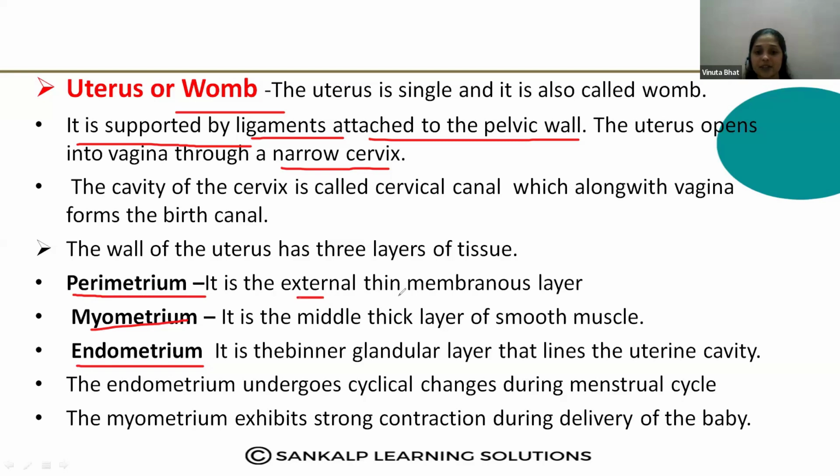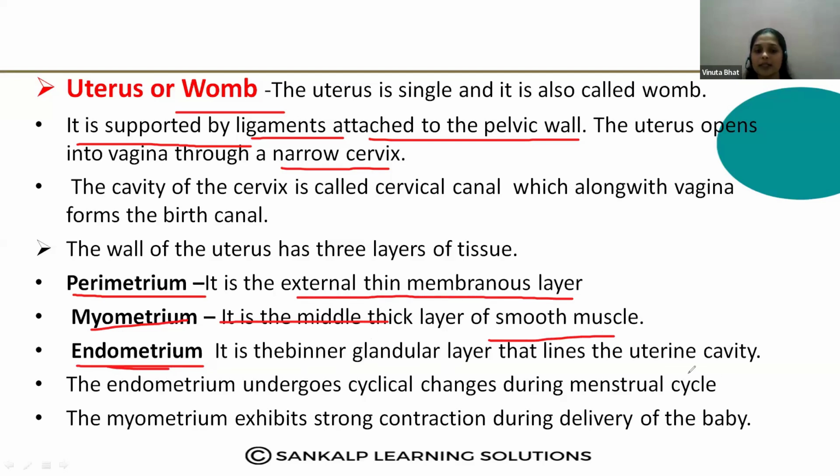Perimetrium is the external thin membranous layer. Myometrium is the middle layer, which consists of smooth muscle. This has also been asked: the middle layer which consists of smooth muscle is called the myometrium. Endo means inside, peri means outer, external, you know that. The endometrium is the inner glandular layer that lines the uterine cavity.